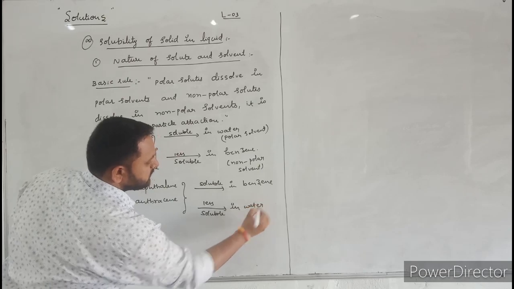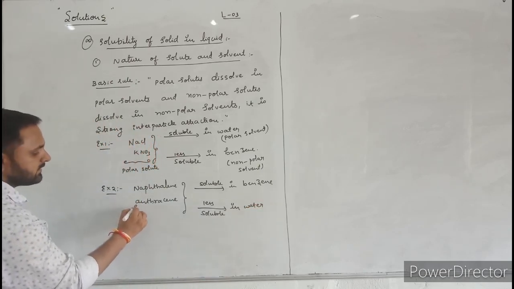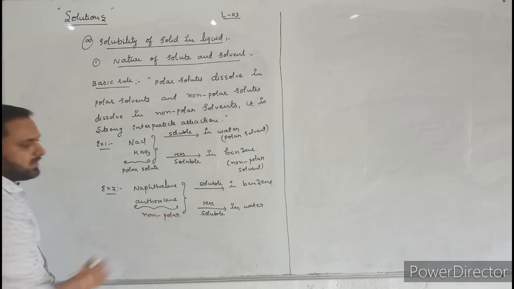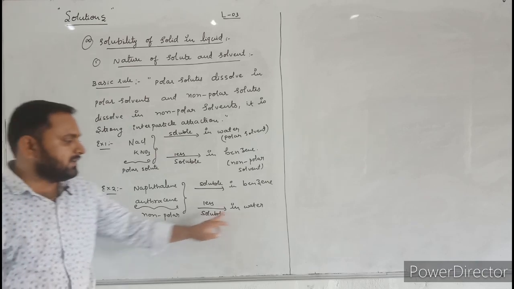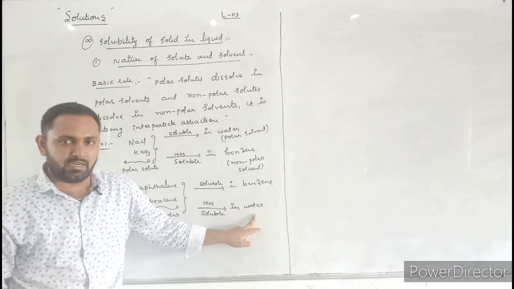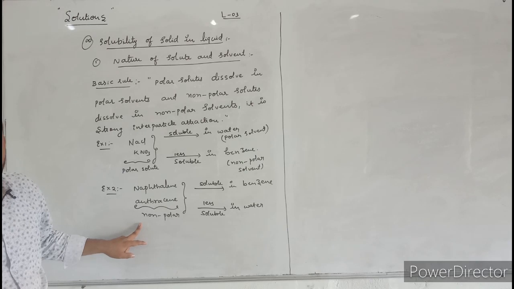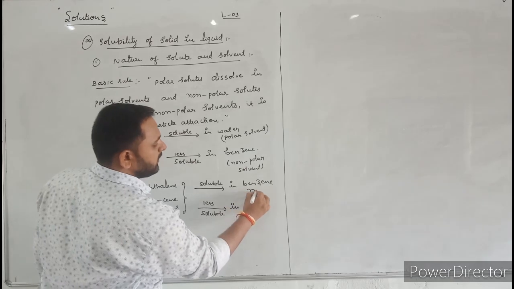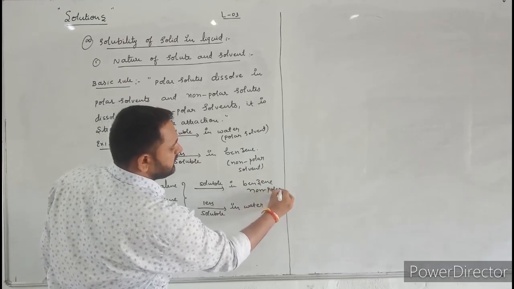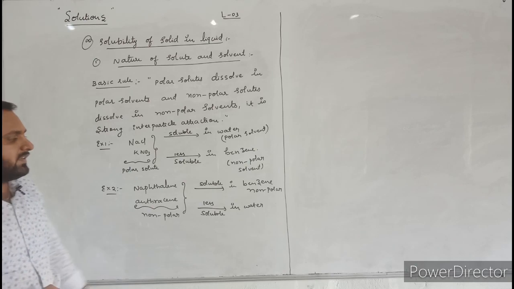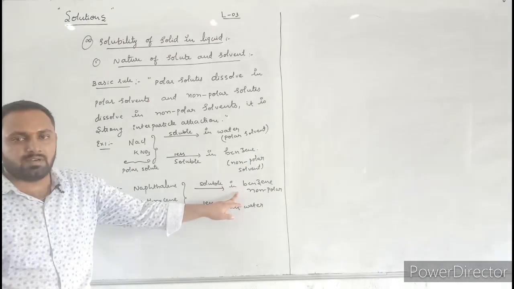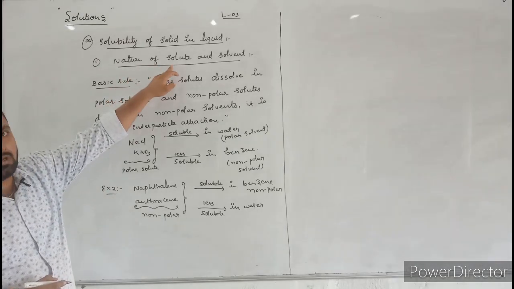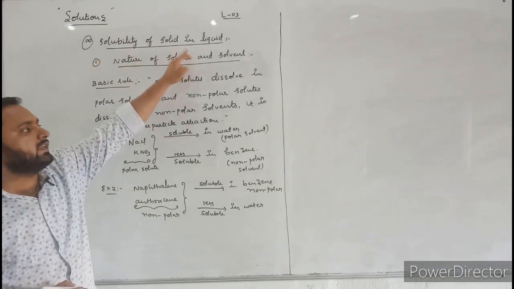Why are these substances less soluble in water? Because these are non-polar substances. Between non-polar substances and water, which is a polar substance, there is a less interparticle attraction. That's why they are less soluble. But between non-polar and non-polar solvent, there is a strong interparticle attraction. That's why they are more soluble in organic solvents like benzene. This is the effect of nature of solute and solvent on solubility of solid in liquid.